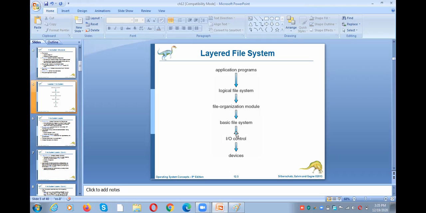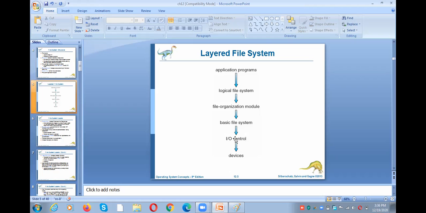Before going to the devices, the information needs to be translated to low level hardware instructions. Why? Because read block number 123 is not understood by the printer. Why? Because the printer cannot understand high level language code. So one has to convert that high level language code into low level hardware instructions.